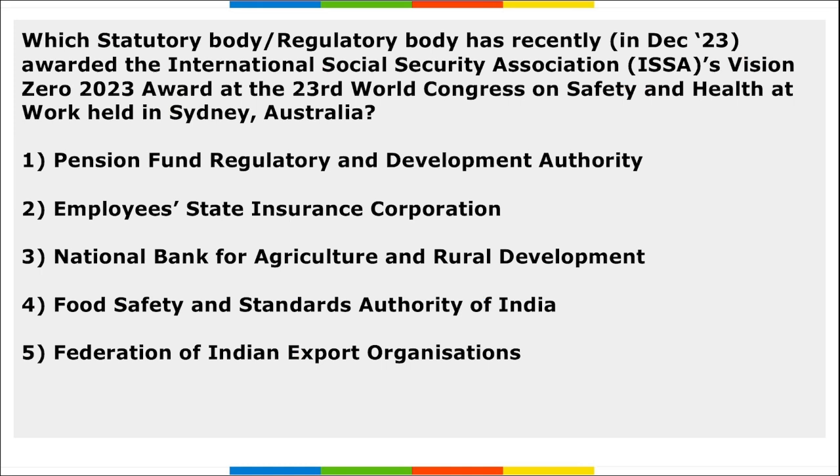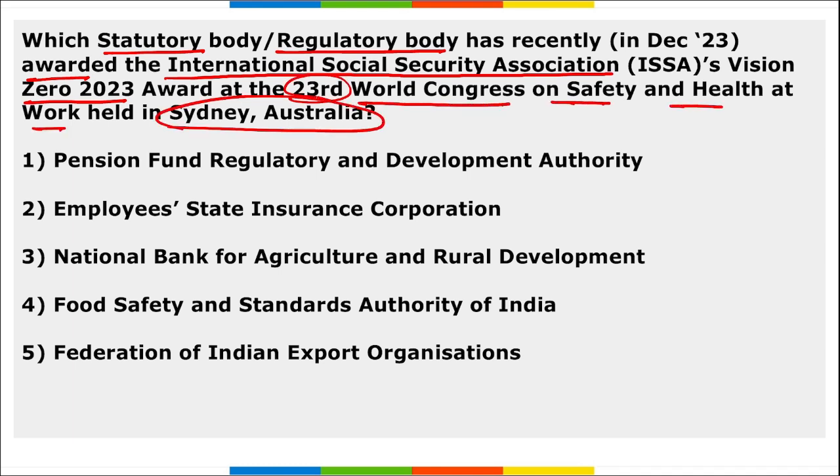Next, which statutory body or regulatory body has recently been awarded the International Social Security Association's Vision Zero 2023 award during the 23rd World Congress on Safety and Health at Work that was held in Sydney, Australia? So tell me the name of that organization. It is Employees State Insurance Corporation. This comes under the Ministry of Labour and Employment.